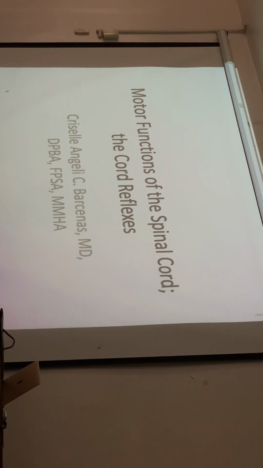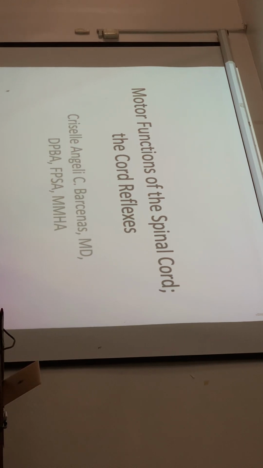So, let's move on to the motor. And under the motor functions related to movement, we have the parts of the brain associated with it: the spinal cord, then the cortex and the brain stem, and then the last chapter is the cerebellum and the basal ganglia. Okay, before we begin, let's pause for a short word of prayer.